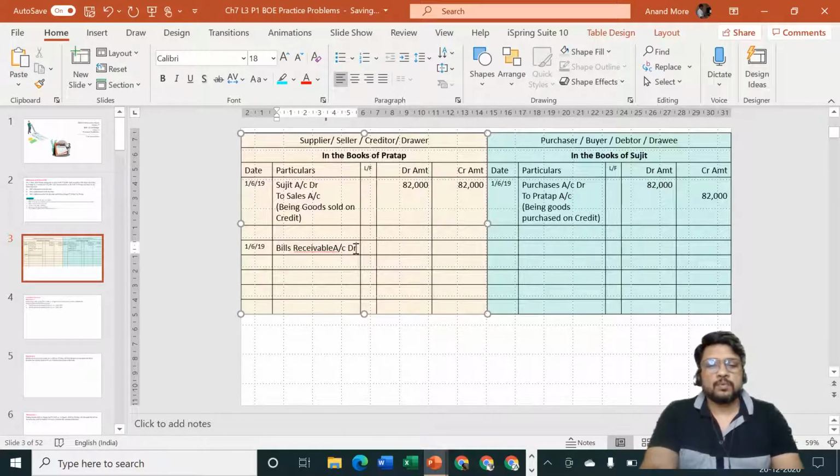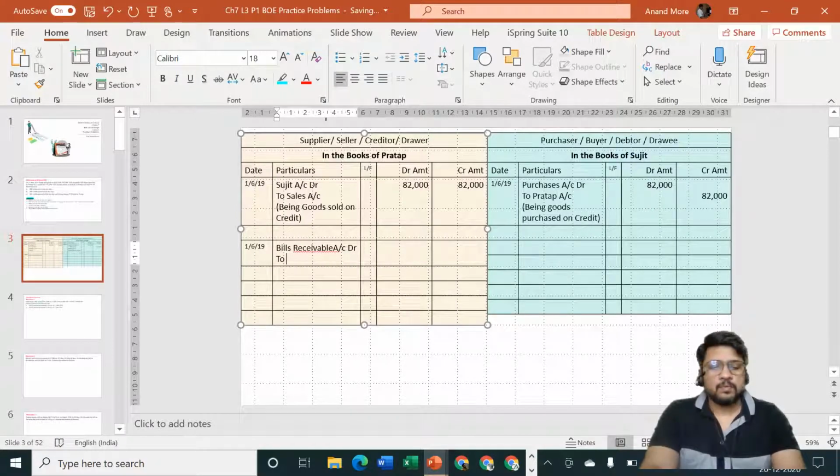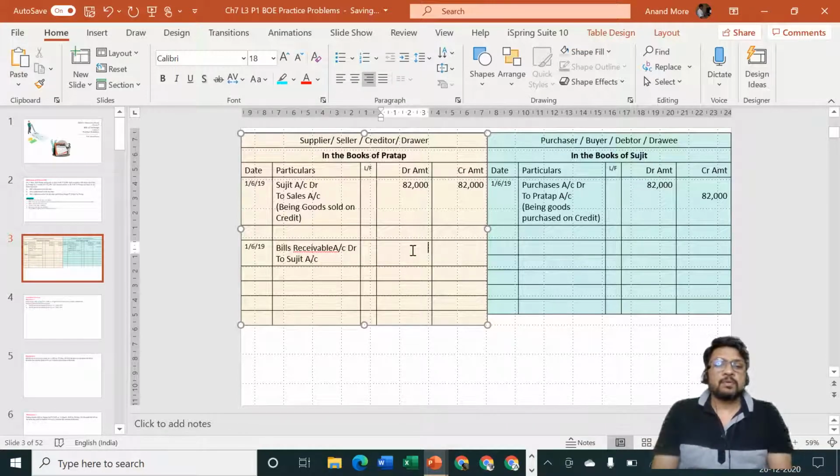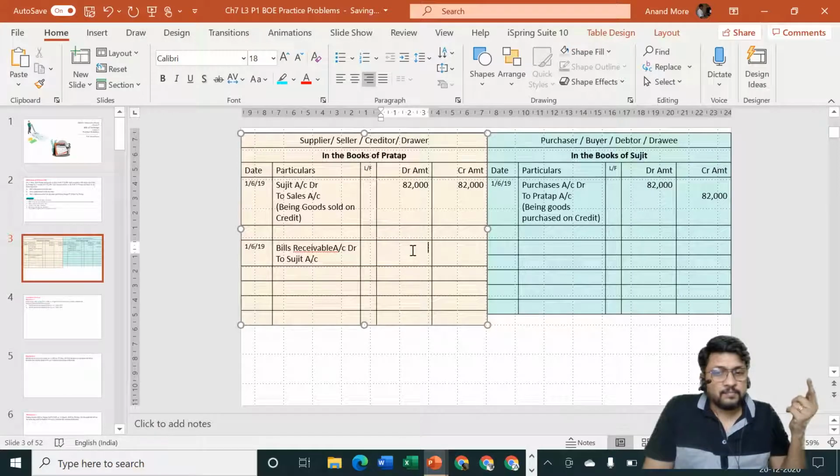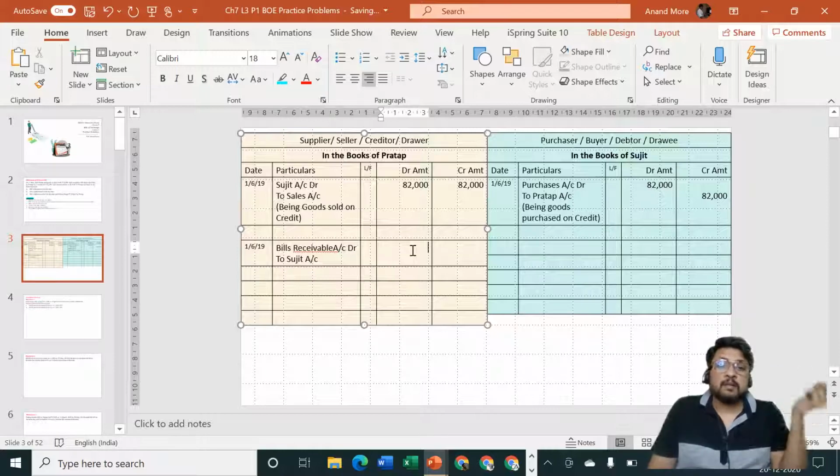to, who is the giver? Sujit is the giver. What is Sujit giving to us? Is he giving us cash? No. Is he giving us check? No. So then why are you saying he is the giver? Yes, although he did not give us cash on which the signature of RBI governor is made, although he did not give us check on which his own signatures are made, and it is an order given to his banker, although the check is also not given, but he accepted a bill and gave it back to us.